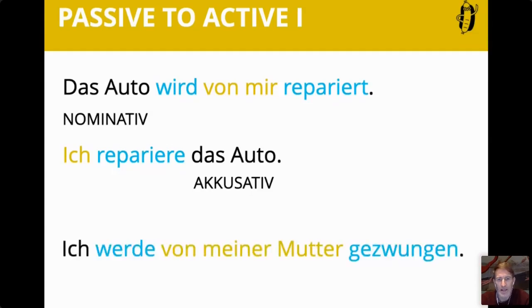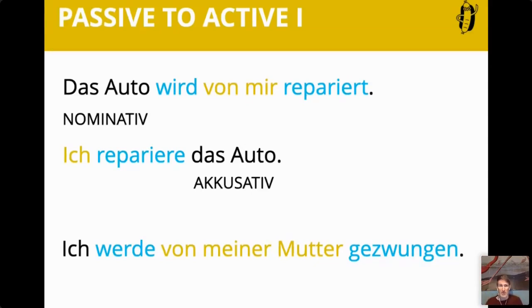So, you can do this now. Or try, and if it's too complicated, don't despair, you'll be fine. So, ich werde von meiner Mutter gezwungen. Remember, zwingen is to force. I am being forced by my mother. I want to turn this into an active phrase. And active means the mother is the one doing it. It's still doing it, but grammatically also.